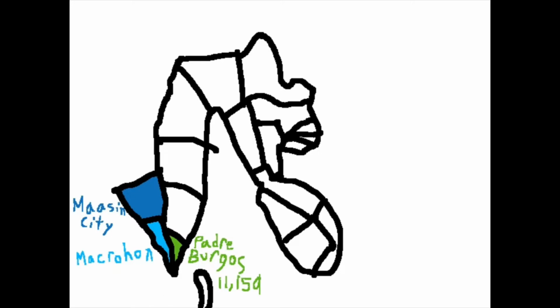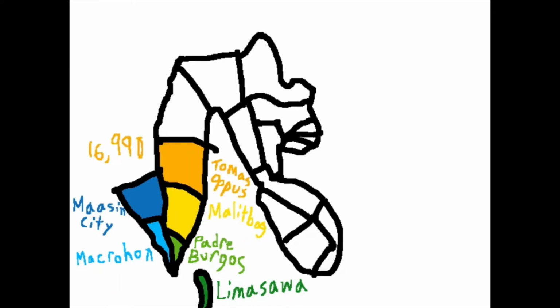11,159. Next is an island municipality where the Mass was held, led by Ferdinand Magellan in 1521. Its population is 6,191. Now let's go to Malitbog with a population of 23,256. Beside it is Tomas Oppus with 16,990 people. Right above it is Bontoc, having 29,779 people. After Bontoc, we have Sogod with a population of